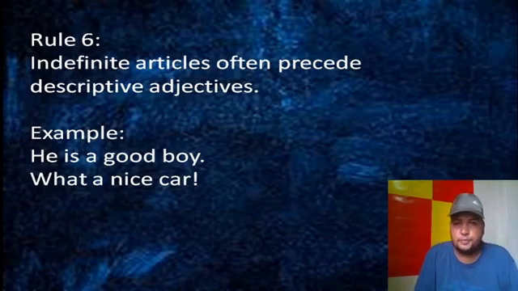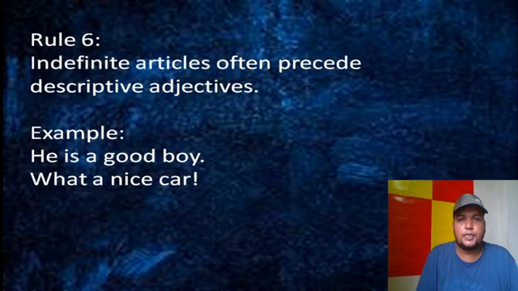Rule 6. It says indefinite articles often precede descriptive adjectives. For example, he's a good boy. What a nice car. If you describe something, adjectives describe quality, quantity, number and so on. So if you describe anything, descriptive adjectives come.